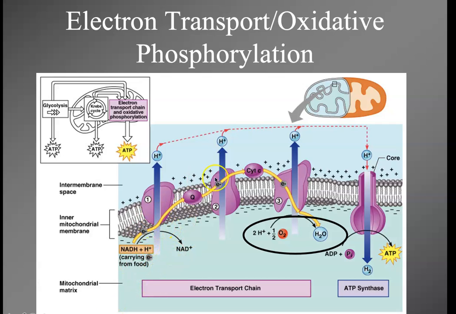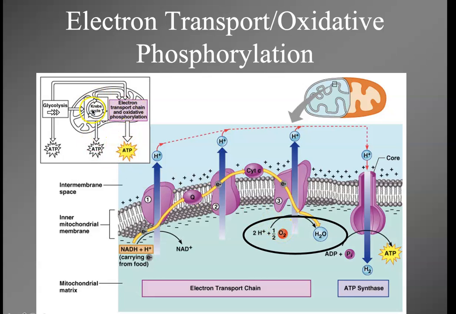We're going to use it to go through this process to make ATP. But in order to do that, we have to have a place for these hydrogens to go. The place where hydrogens are going to go is they're going to bond with oxygen to form water. So this is where we need to have the oxygen. The oxygen has to be here for this to occur. If the oxygen is not here, then this can't occur.